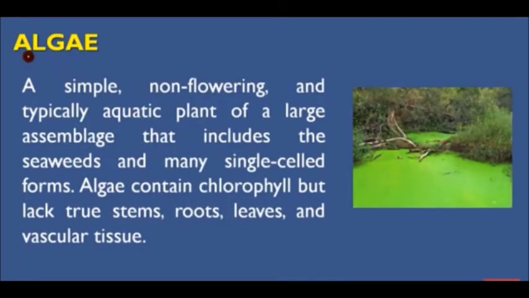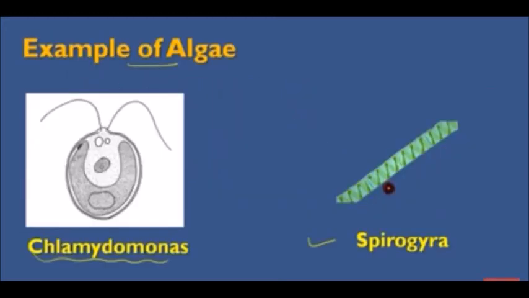Fifth microorganism is algae. They are simple non-flowering and typically aquatic plants of a large assemblage that includes the seaweeds and many single-celled forms. Algae contain chlorophyll, but they do not have true stem, root, leaf, and vascular tissues. It means they are autotrophic. They make their own food. Some more examples of algae are Chlamydomonas and Spirogyra. Now we have concluded in this chapter microorganisms and its types.